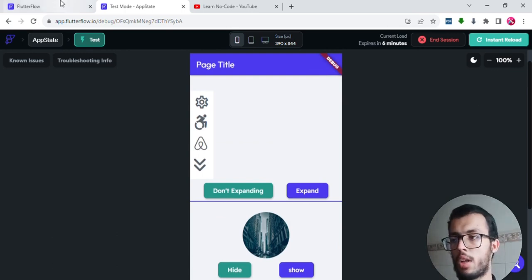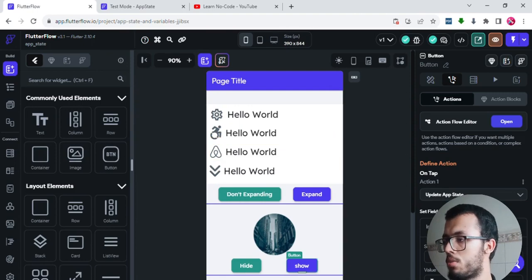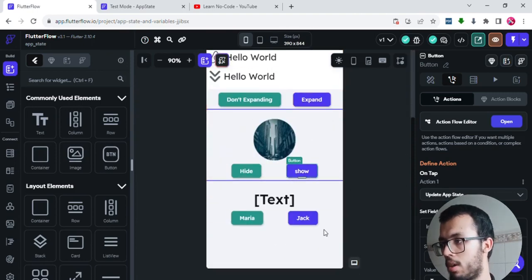So this is basically what an app state is. And now I will go back to FlutterFlow. This is my project, and I will try to delete everything and I will start with you from scratch.